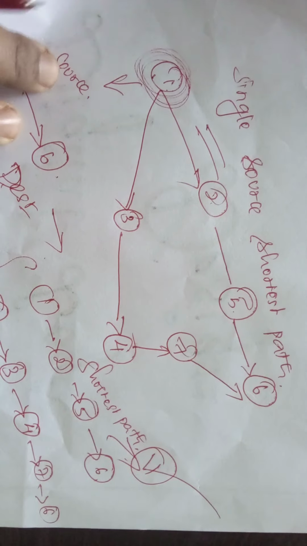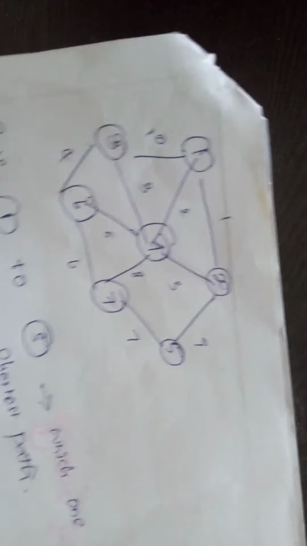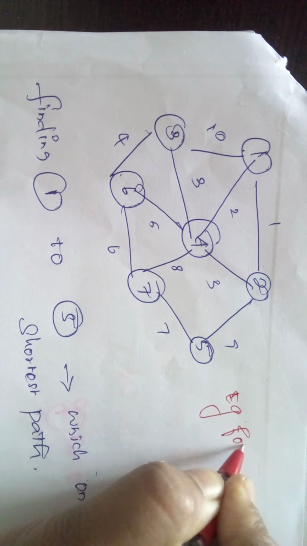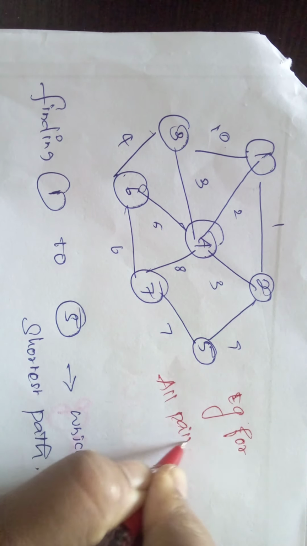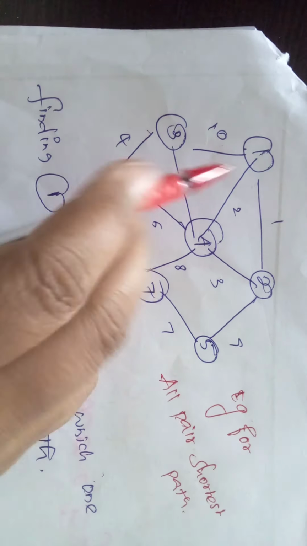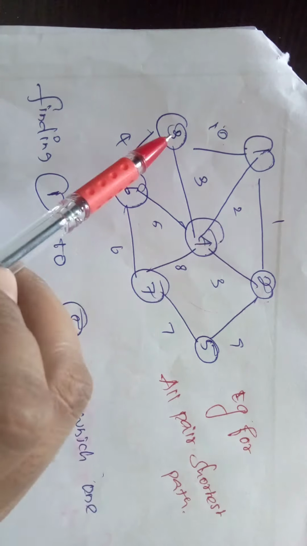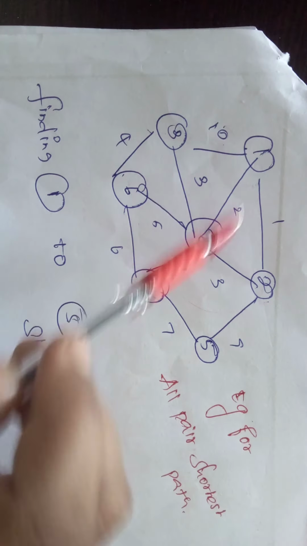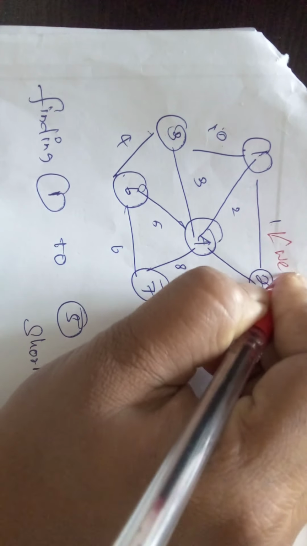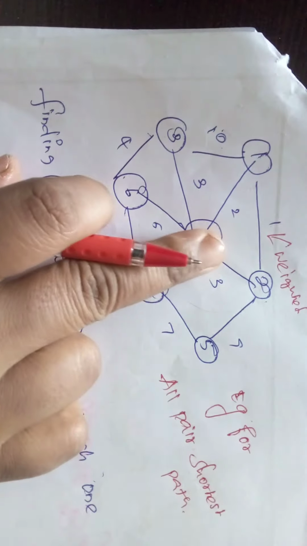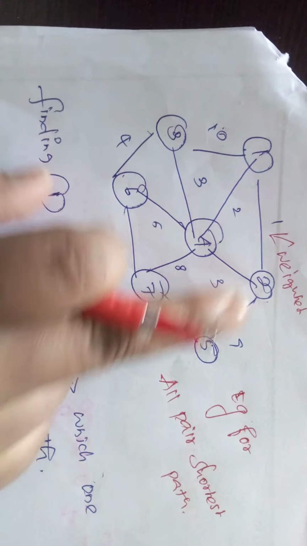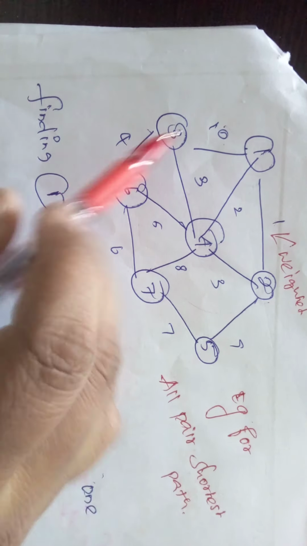Okay, now see the all pair shortest path. What is the all pair shortest path? This graph is an example for all pair shortest path. All pair means for all the nodes we are finding the shortest path, which one is the better one. This graph has 1, 2, 3, 4, 5, 6, 7 nodes, the vertices, and here they mention the values. This is called a weighted graph. For 1 to 2 I have the value 1, and 2 to 5 I have the value 9, like that.